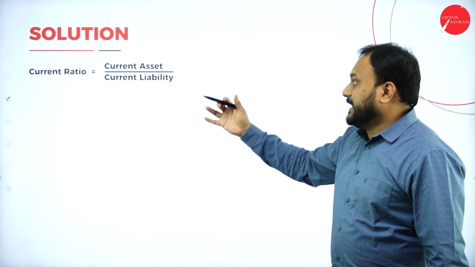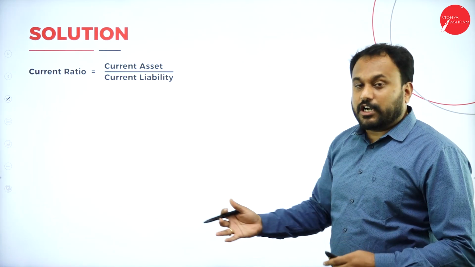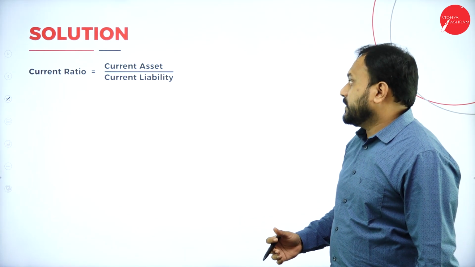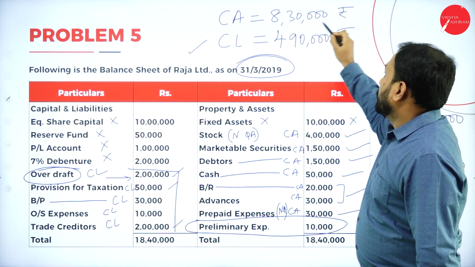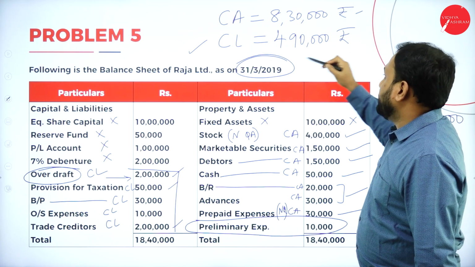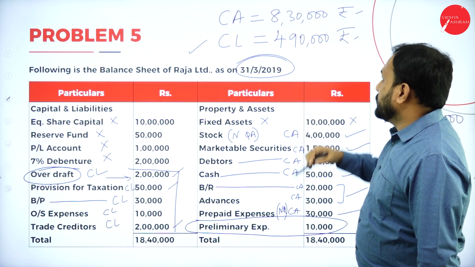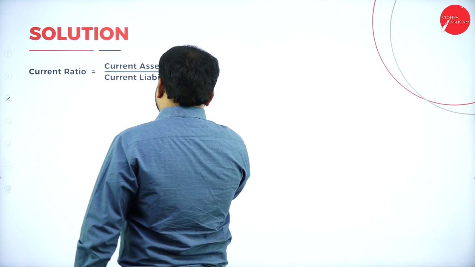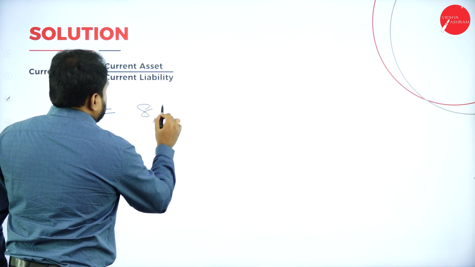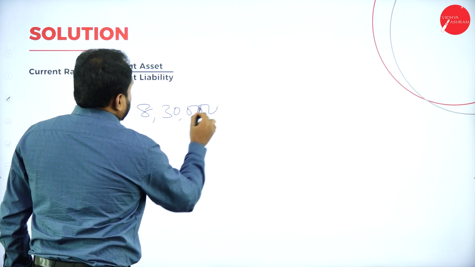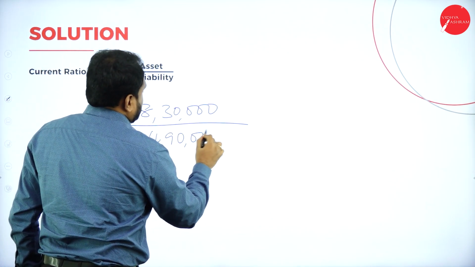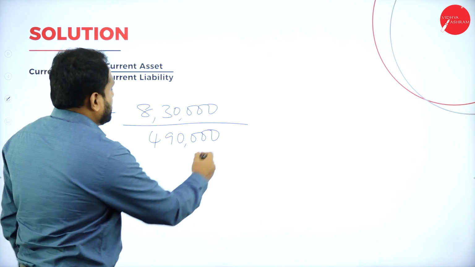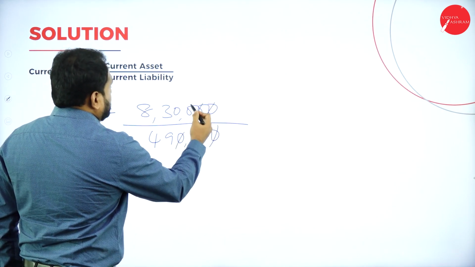So it is good. You can actually go for the solvency. Next we have is current ratio. Now we have already got to know what exactly is the current asset. We'll write again here. See, current assets I have written here. Current asset 8,30,000. Current liability is 4,90,000. So we'll go with that. It is equal to 8,30,000 divided by 4,90,000 is equal to, now see 1, 2, 3, 4, 1, 2, 3, 4.